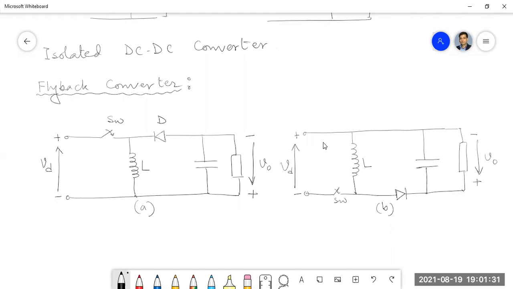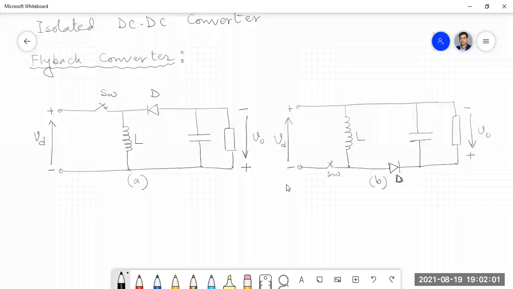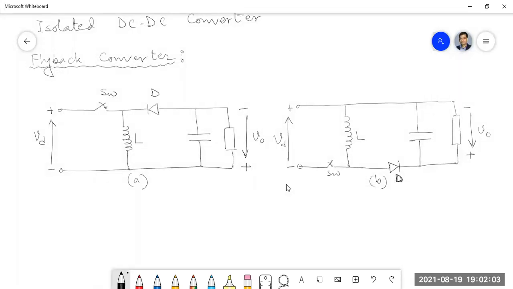but that doesn't matter. We are interested in the current through the load. That doesn't change, does it? Yes, sir. I just noticed that you also changed the diode position. I mean, you interchanged the P and N. Actually, that is the thing. The switch and diode position both I have to change. Diode polarity. Yeah. So that means circuit A and B are exactly identical.